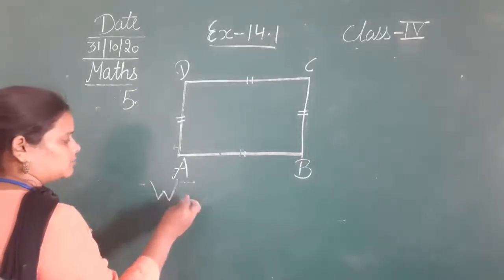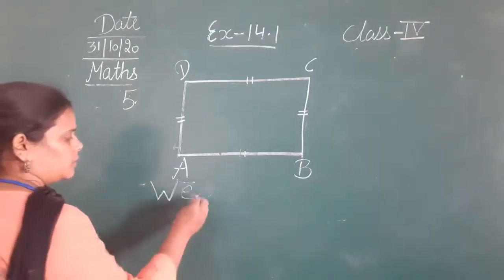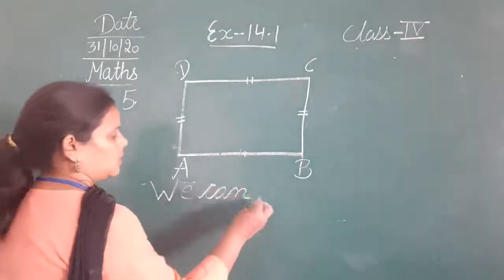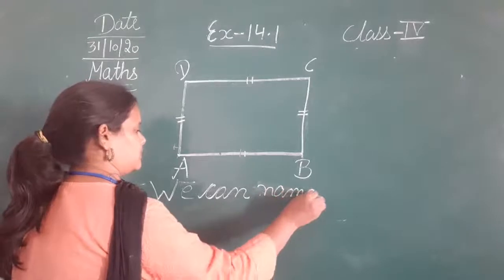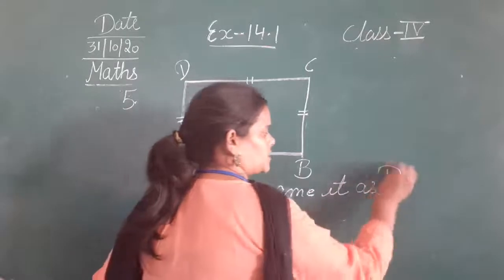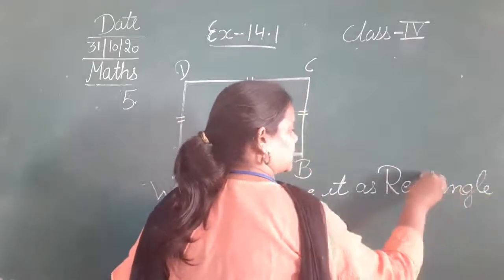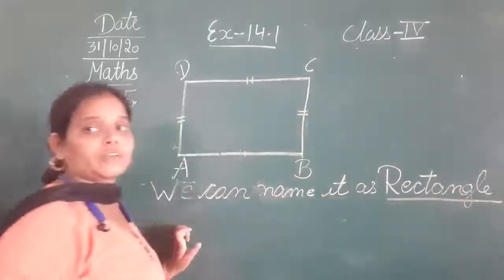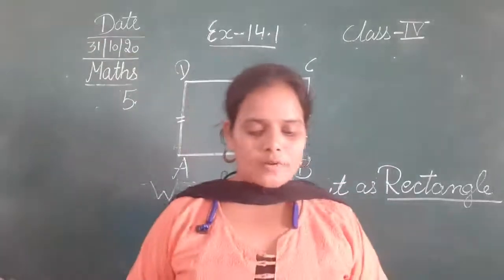We can name it as rectangle, because rectangle की जो two opposite sides होती हैं they are always equal. So two opposite sides of a rectangle are always equal. So you can name it as rectangle as well. तो आप इसको rectangle भी बोल सकते हैं. Okay, so this was question number 5.